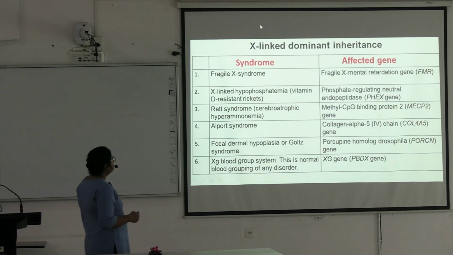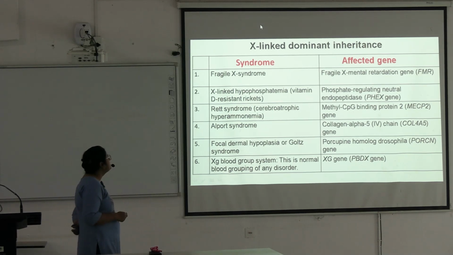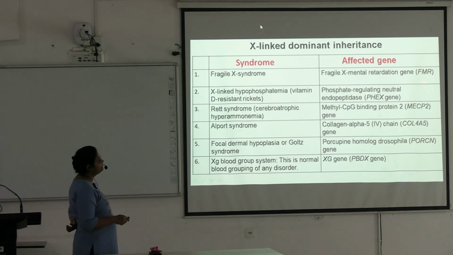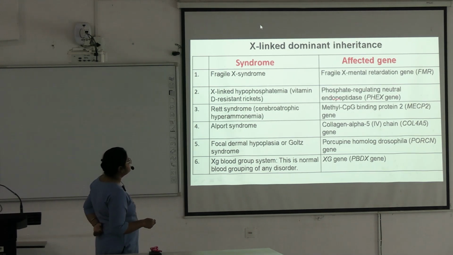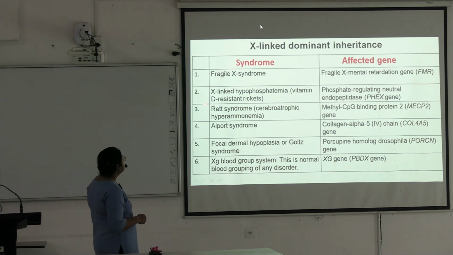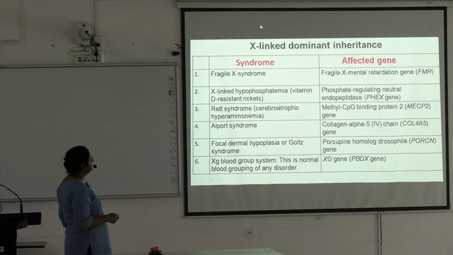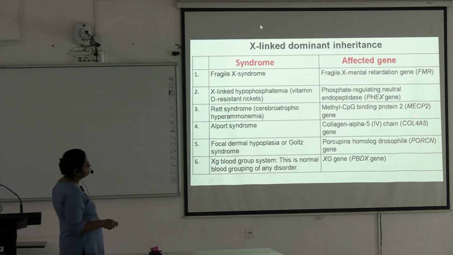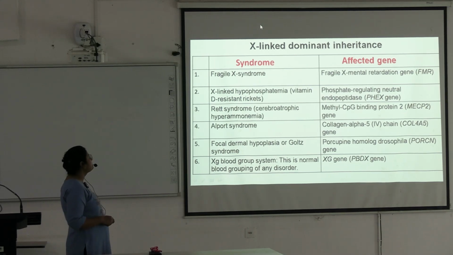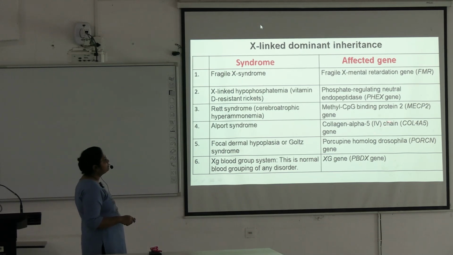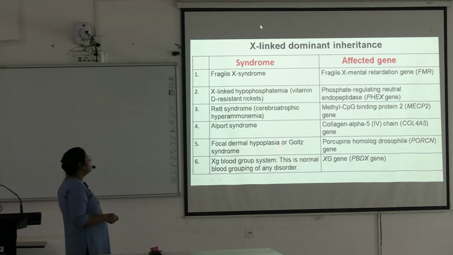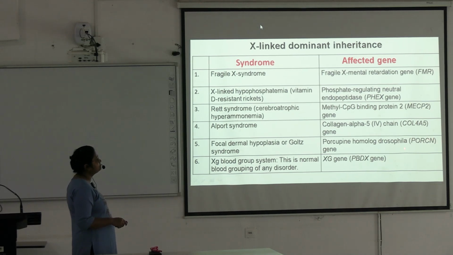Next, these are the diseases with X-linked dominant inheritance pattern: Fragile X syndrome, Fragile X mental retardation gene, FMR gene; X-linked hypophosphatemia, vitamin D resistant rickets, here this gene is affected, PHEX, phosphate regulating neutral endopeptidase; Rett syndrome, cerebroatrophic hyperammonemia, methyl CpG binding protein 2, MECP2 gene is affected; Alport syndrome, collagen alpha 5, collagen 4 chain is affected; Focal dermal hypoplasia or Goltz syndrome, porcupine homologue Drosophila, PORCN gene is affected; XG blood group system, this is a normal blood grouping, not a disorder, XG gene, PBDX gene is affected.